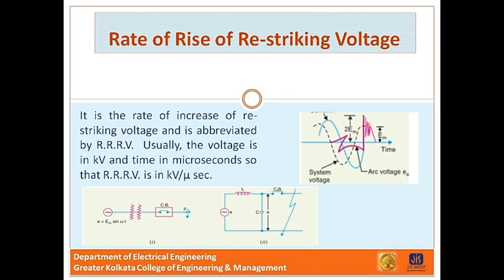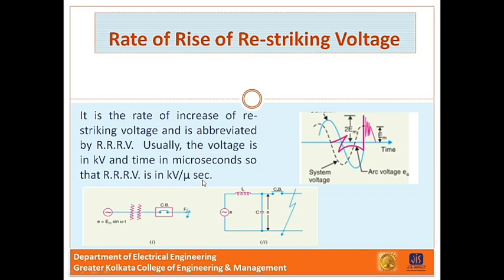Next one is the rate of rise of restriking voltage. It is the rate of increase of restriking voltage and is abbreviated as RRRV. Usually the voltage is in kV and time in microseconds, so that RRRV is in kV per microsecond.